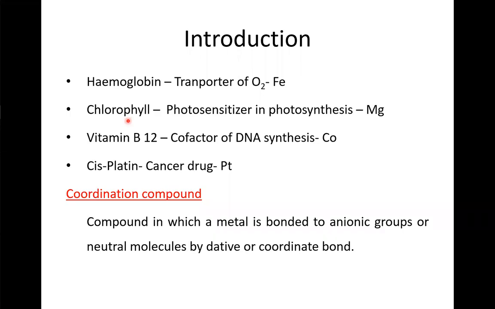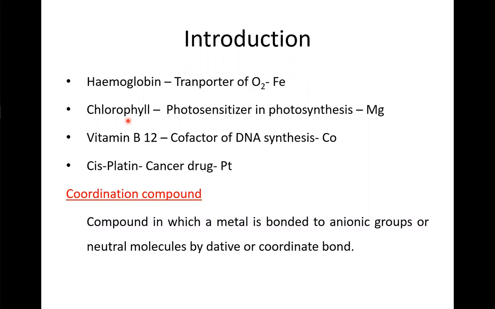As we all know, blood is red in color due to the pigment hemoglobin, which is a transporter of oxygen and is a coordination compound of iron. Chlorophyll, the green pigment in plants, acts as a photosensitizer used in photosynthesis, and is also a coordination compound of magnesium.